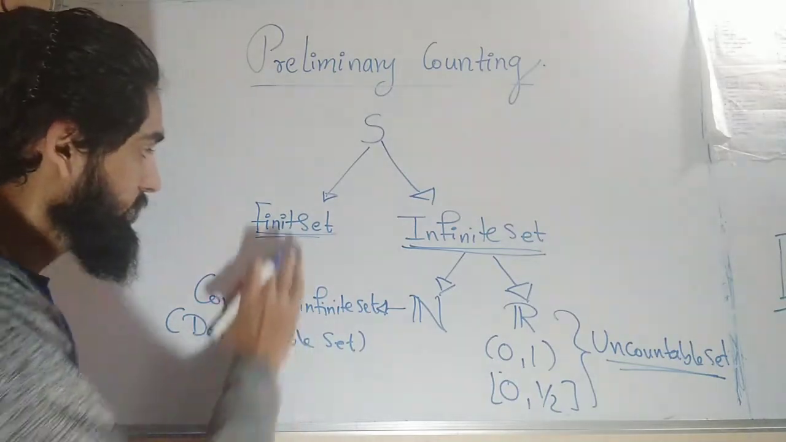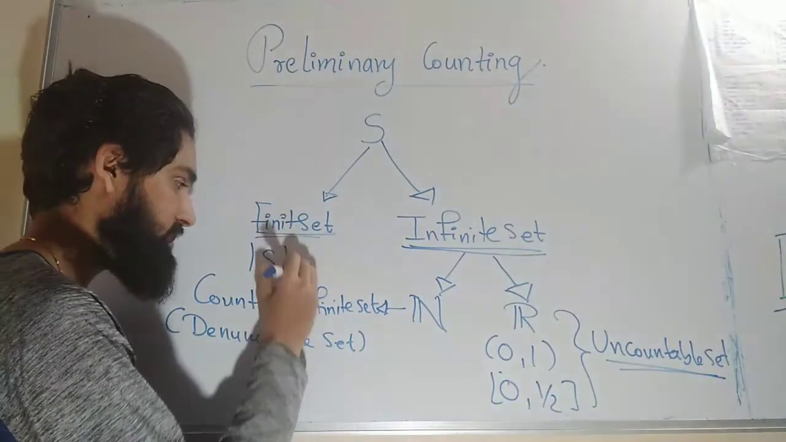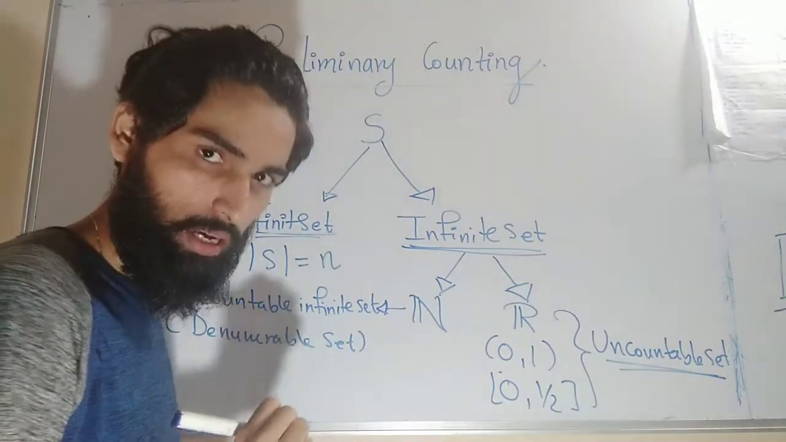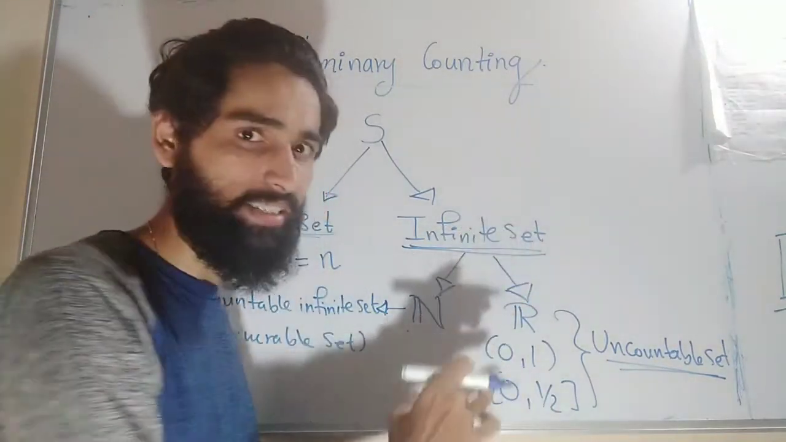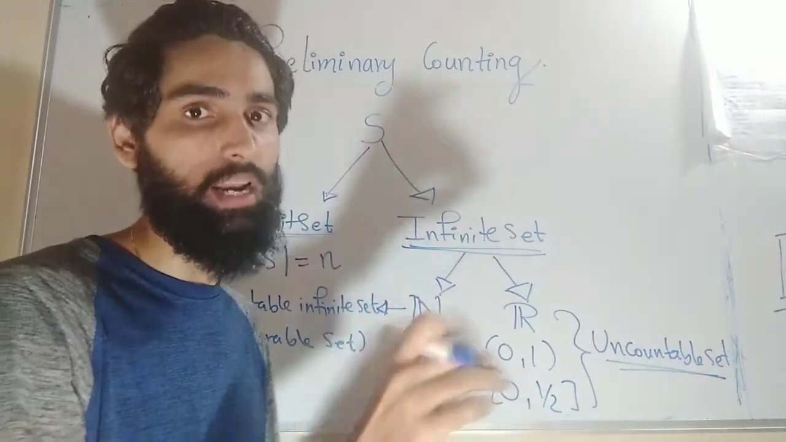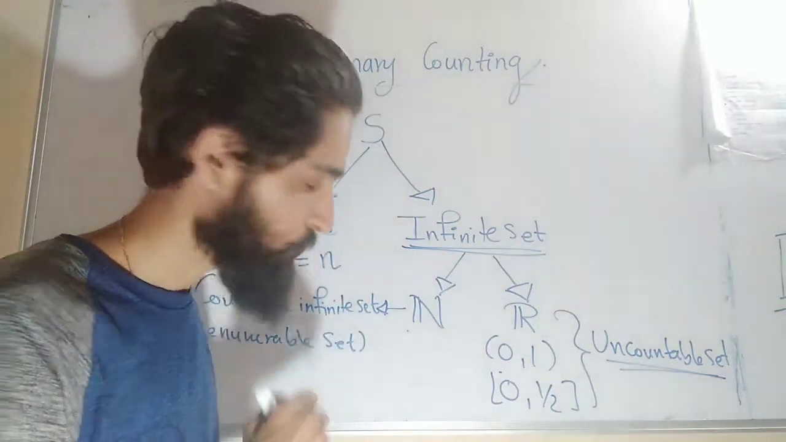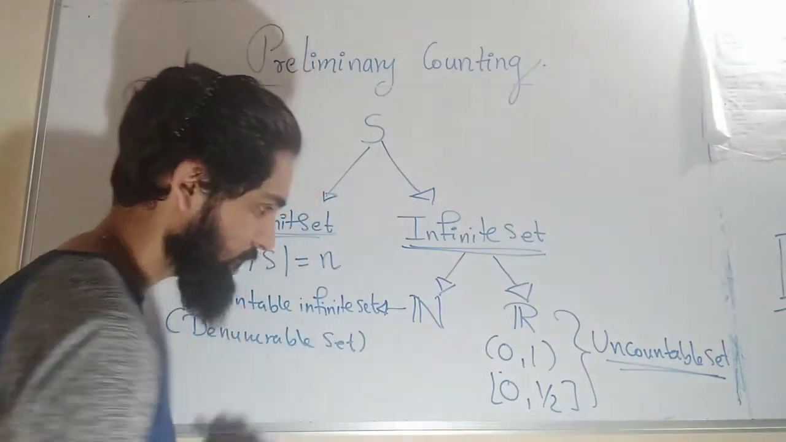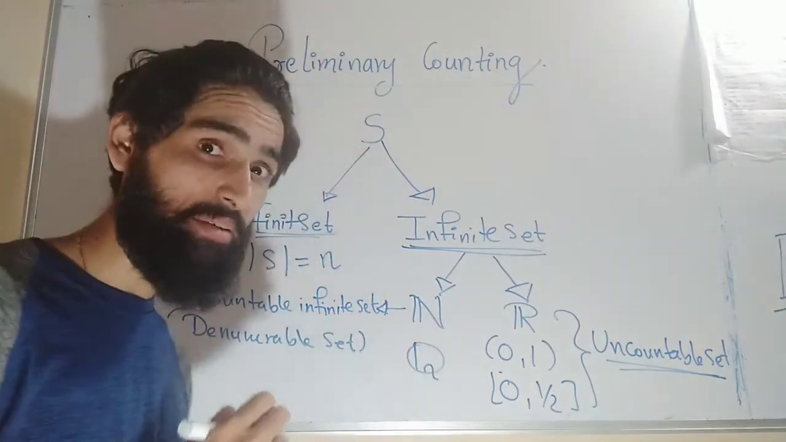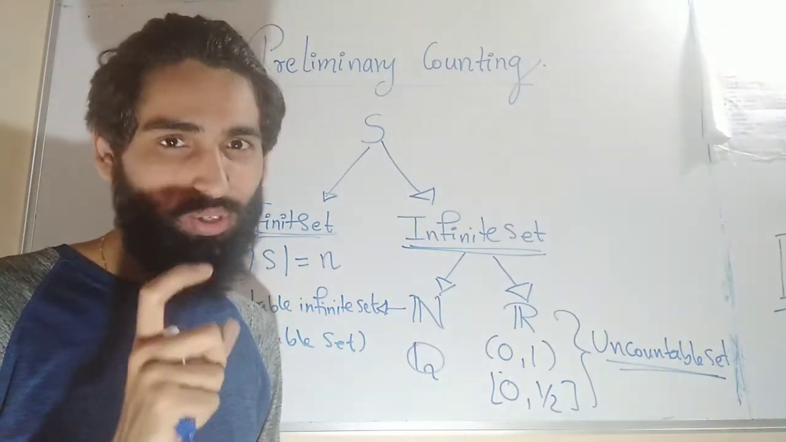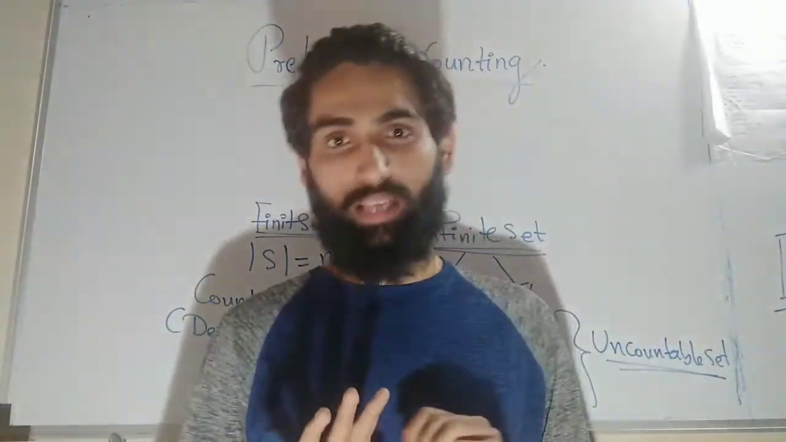If I have a finite set, what do we do? It has some finite number of elements. So the cardinality of S is some finite number N. Correct? So a finite set has some finite cardinality. But what about an infinite set? How will we represent their cardinality? How many elements are inside it? Does this set and this set have the same cardinality? The answer is no. Okay. So the set of all natural numbers, or I say the set of all rational numbers, has the same cardinality. Right? It sounds strange that I said the set of all natural numbers and the set of all rational numbers have the same cardinality.